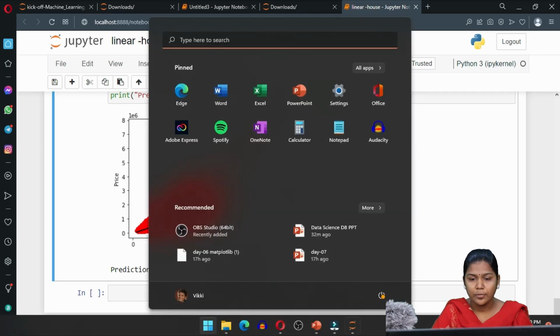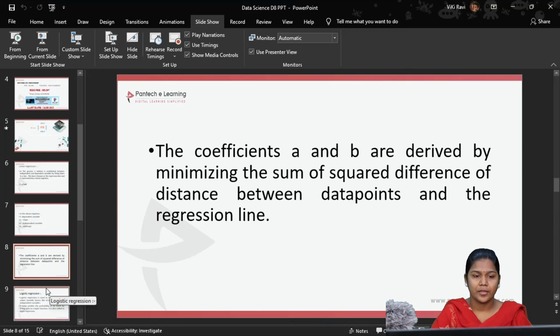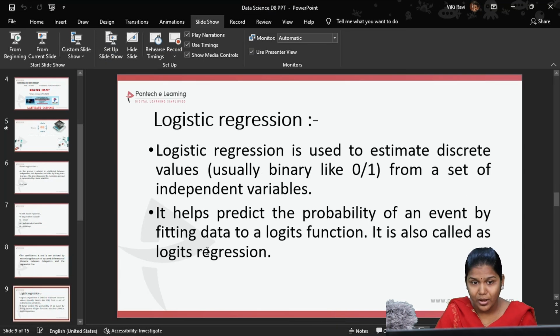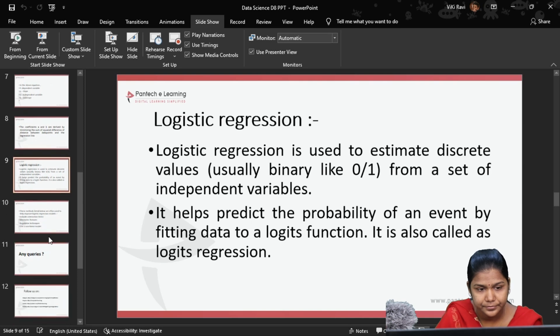Now let us go back to the presentation, where we are going to learn about logistic regression. Logistic regression is used to estimate discrete values or digital values from a set of independent variables. So it is used to estimate discrete values from a set of independent variables. It helps to predict the probability of an event by fitting the data to a logistic function, the logit function. So that is why we call this logistic regression.